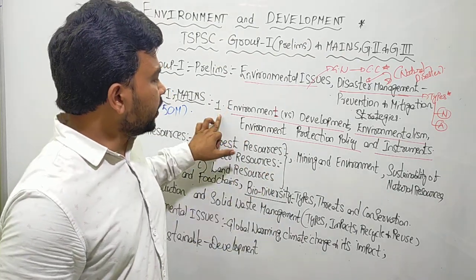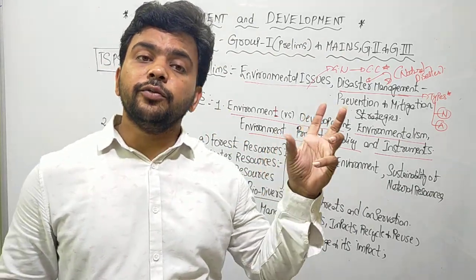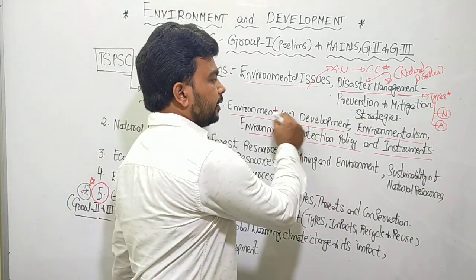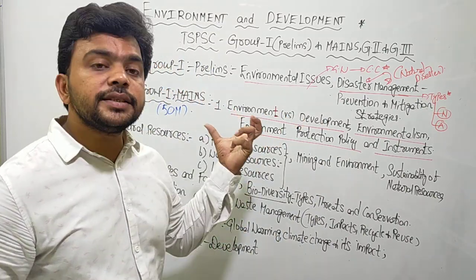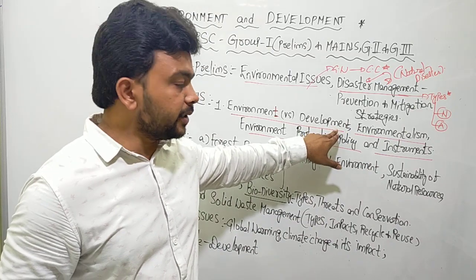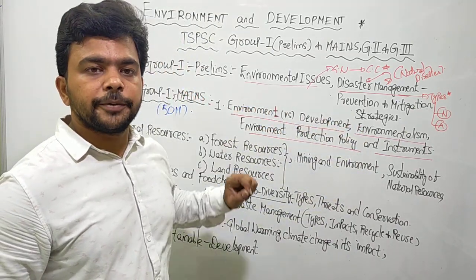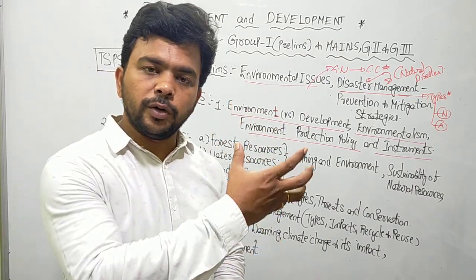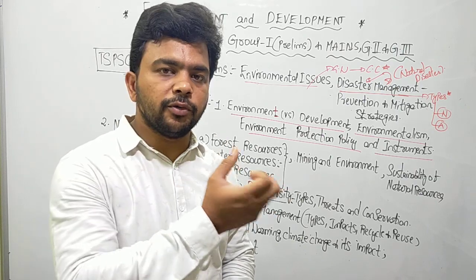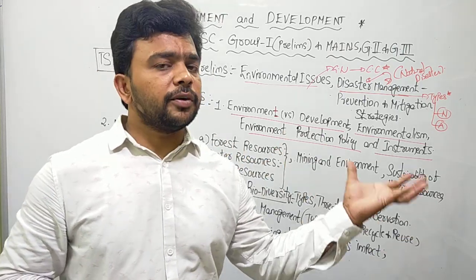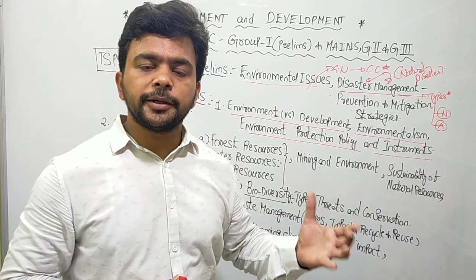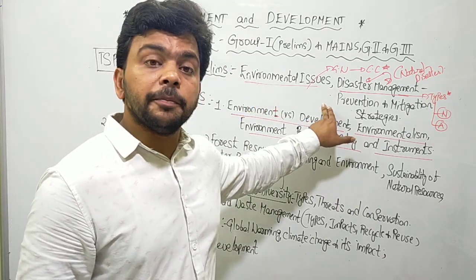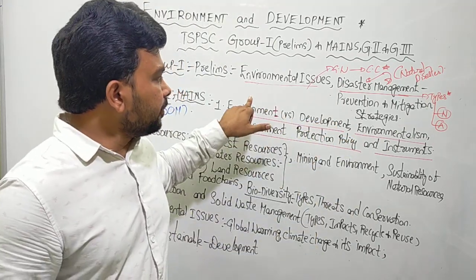So because of that, the debate has arisen between the natural environment versus development. How should you balance this? How should you utilize the resources of the environment for development purposes without disturbing the natural environment? Understand this very clearly. The natural environment has resources, for example, water resources, groundwater resources or river water resources. You need to utilize them for our development, agriculture development, industrial development, all those things. But that usage of resources for development purposes should not damage that particular resource.